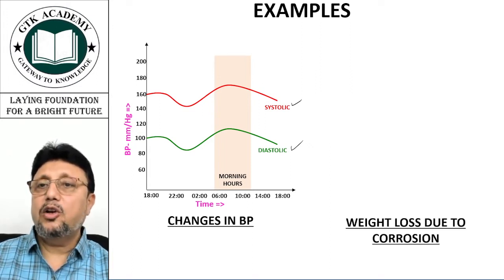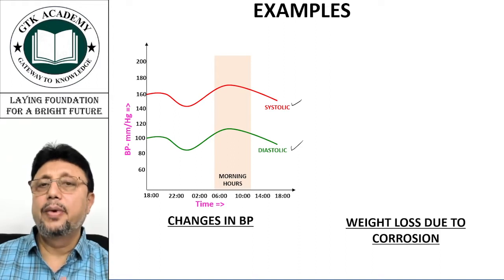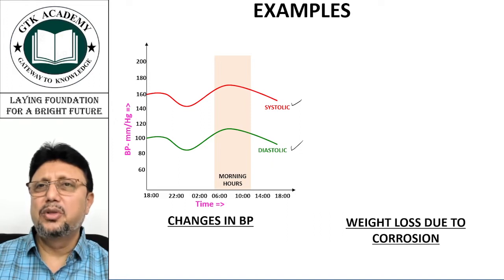We all know that there is weight loss due to corrosion. If you just put an iron rod, say it's not painted, in an open area in your house, a thick iron rod, say having 2-3 centimeters of diameter and a length of 2 to 3 meters, and just erect it in your lawn, over a period of time, say 5 to 10 years, you will find after 10 years it will be nearly gone. The whole weight will be reduced.